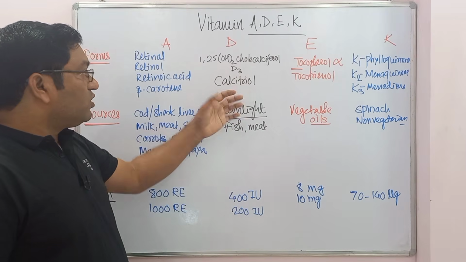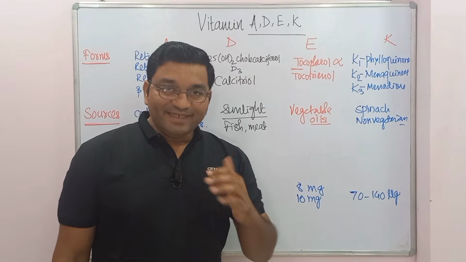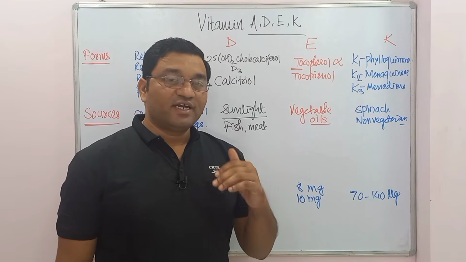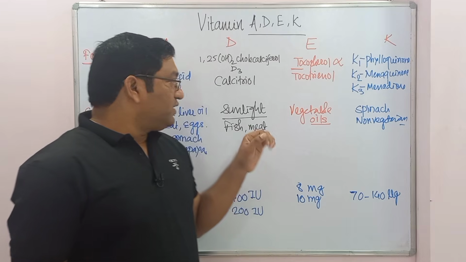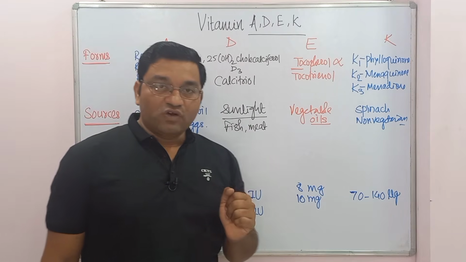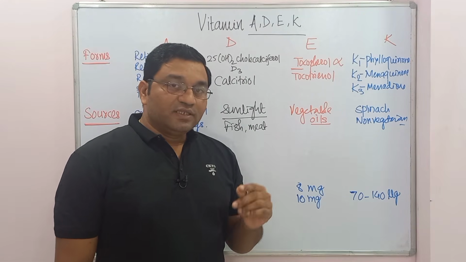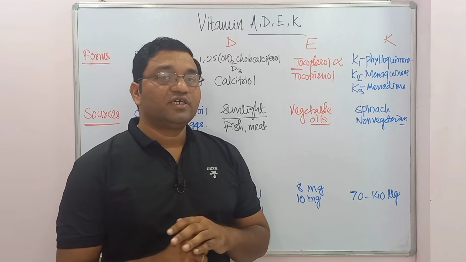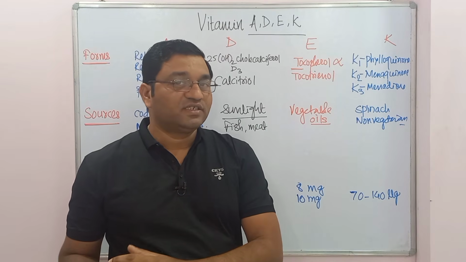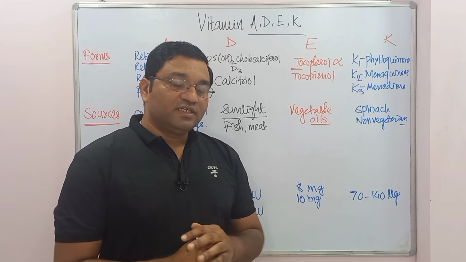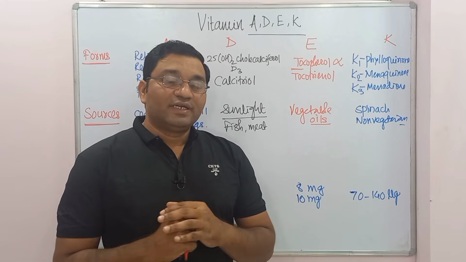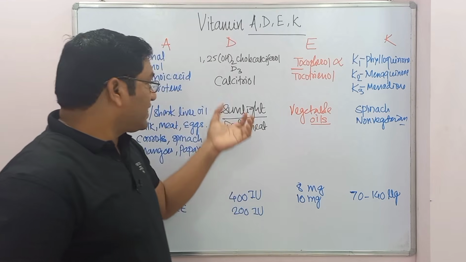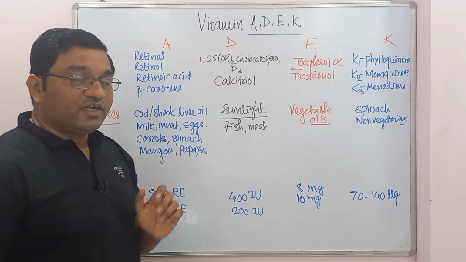Vitamin D, its important form is calcitriol. From 7-dehydrocholesterol, it is converted into cholecalciferol in the skin. Then in the liver, with the action of 25 hydroxylase, it is converted into 25 hydroxy cholecalciferol, and in the kidney it is converted into 1,25 dihydroxy cholecalciferol, that is calcitriol, and it is the important and active form of vitamin D.